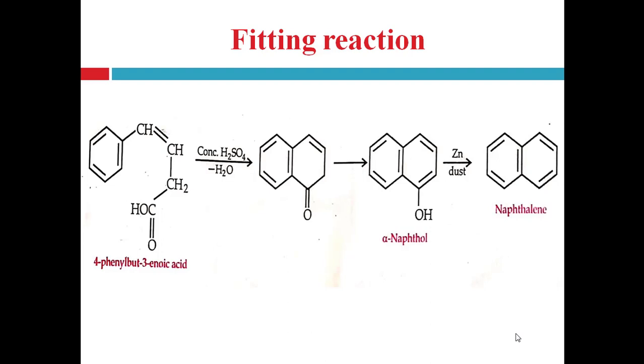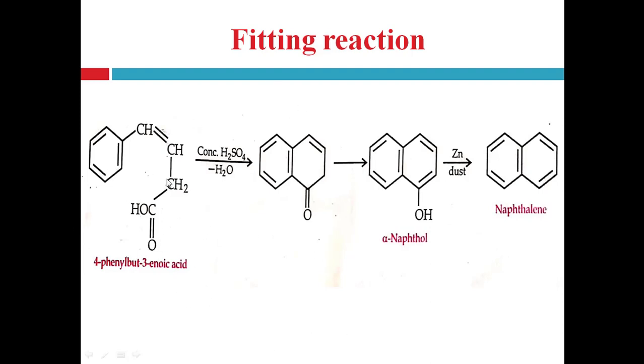4-phenyl-but-3-enoic acid, right? To the phenyl ring butanoic acid is attached. Butanoic acid, that means in butanoic acid one unsaturation is present. So in butanoic acid at third carbon a double bond is present. That's why but-3-enoic acid, right? 3-enoic indicates the position of the double bond, right? And 4-phenyl. So on the fourth carbon of butanoic acid, a phenyl ring is present, right? That's why 4-phenyl but-3-enoic acid, right?